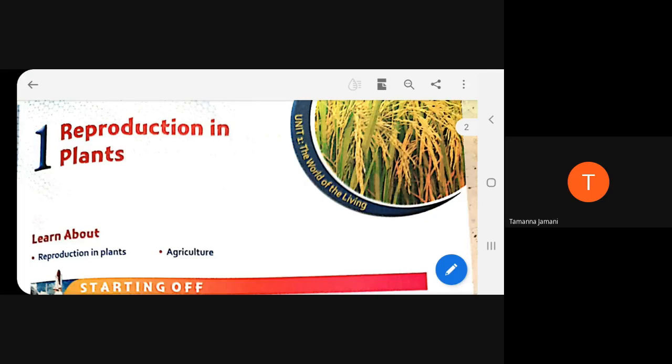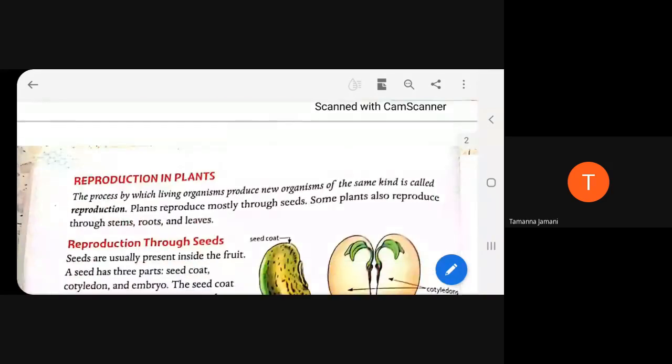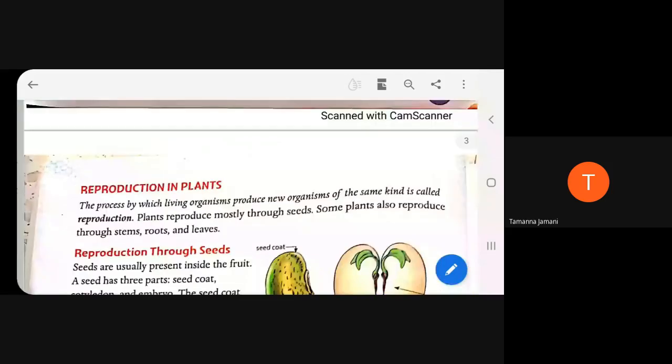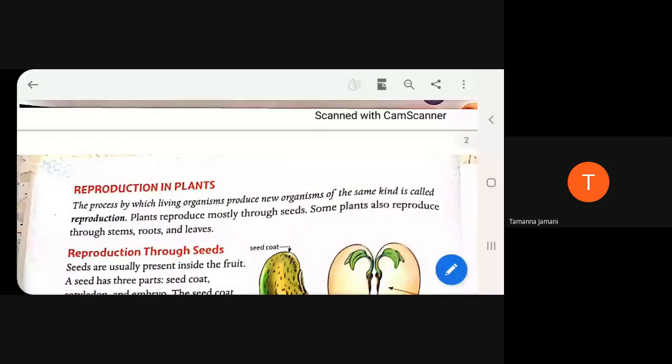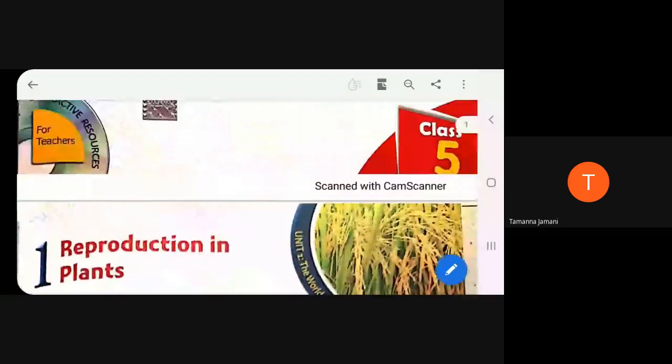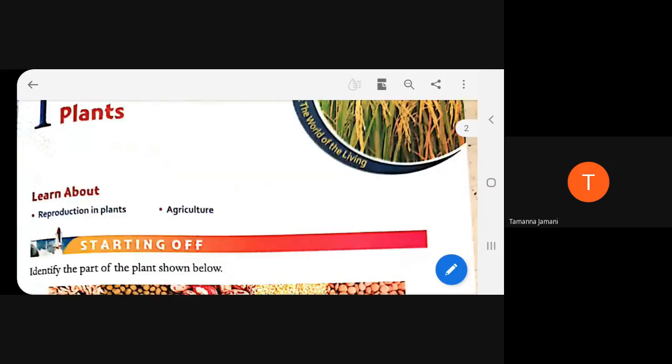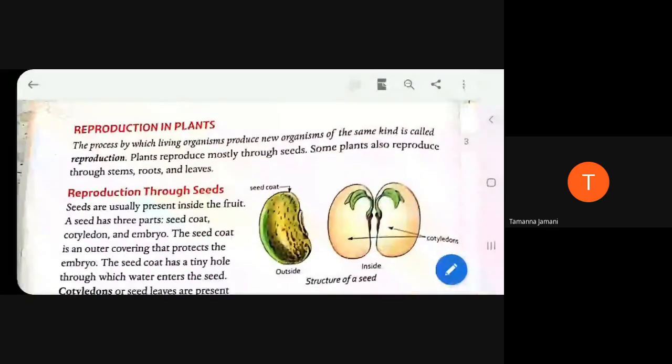So this term is for all living beings, but the name of our chapter is reproduction in plants. So here we are only going to learn about reproduction in plants.